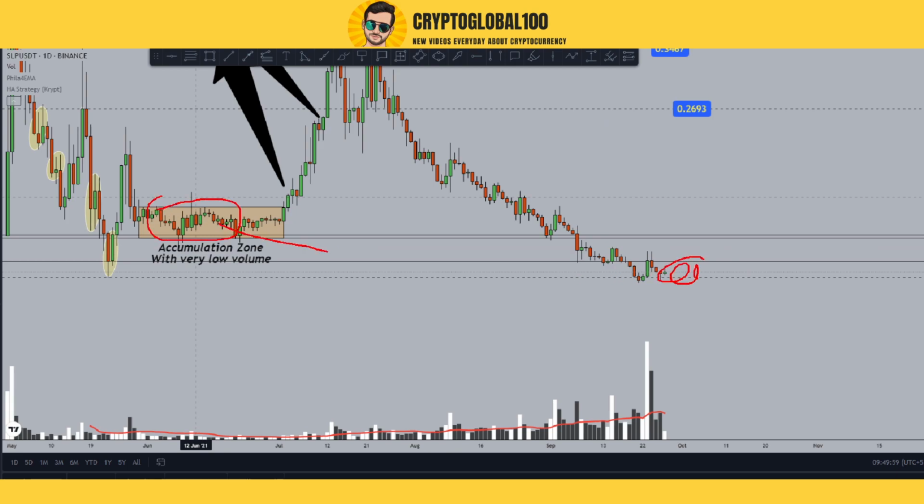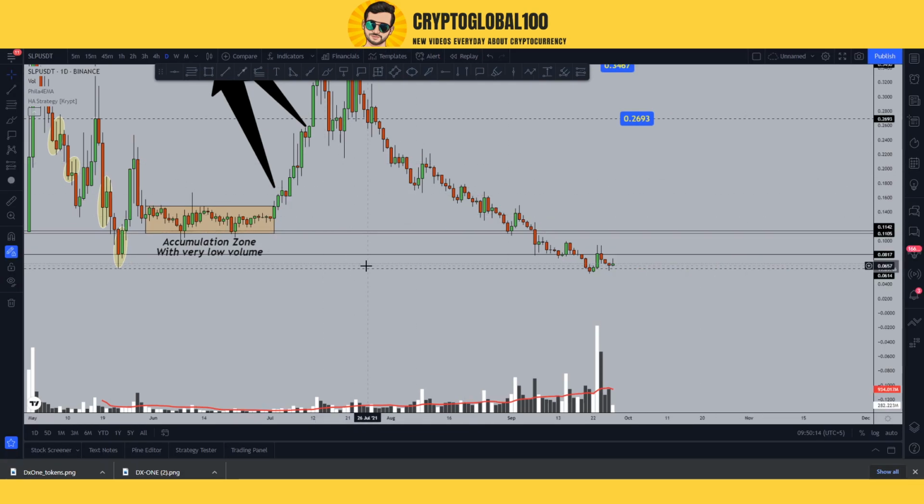Here we're gonna find some balance in the minting versus burning, and candles have to create a support level. Then you can expect the price to move up. So this is the detailed analysis of the Smooth Love Potion SLP token price prediction. So that is why the SLP tokens are going down.